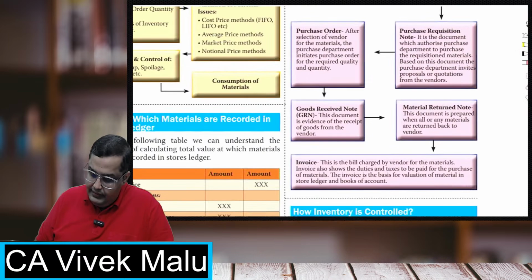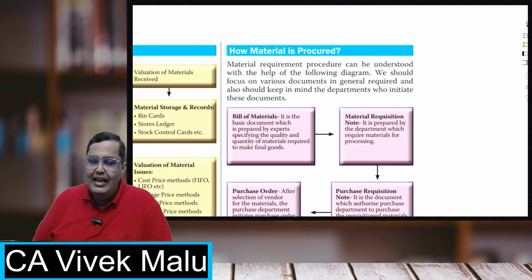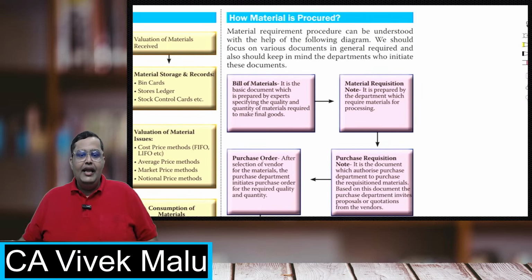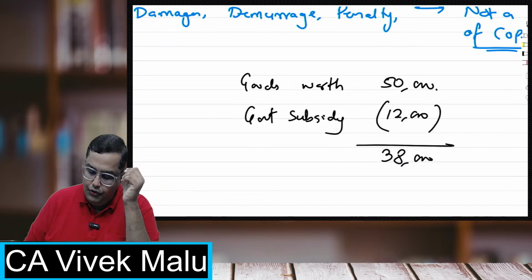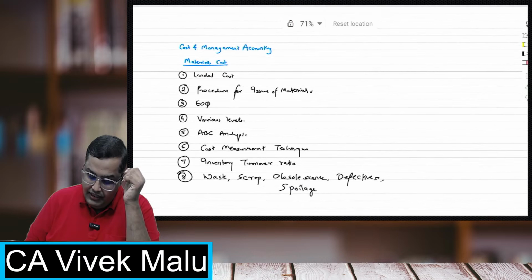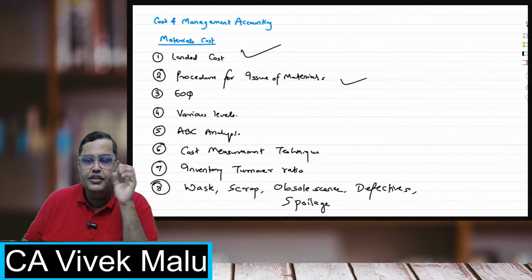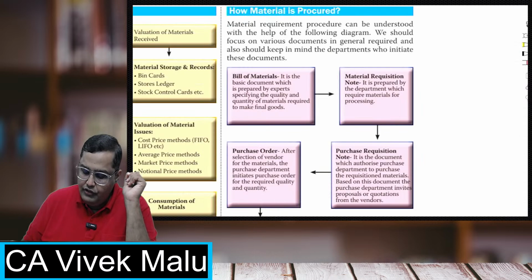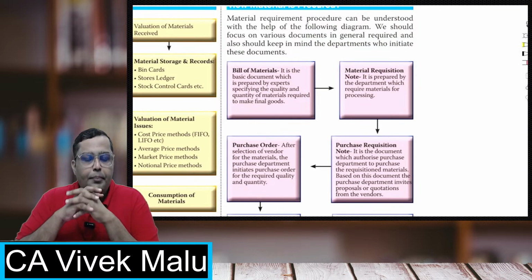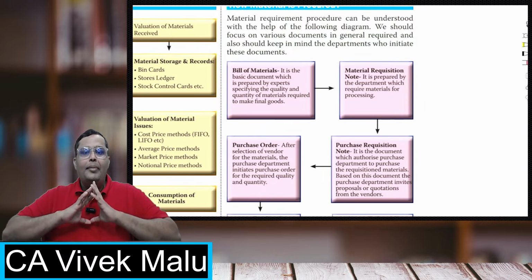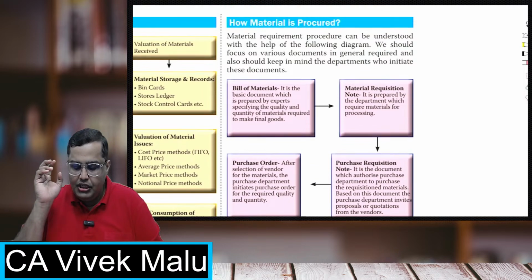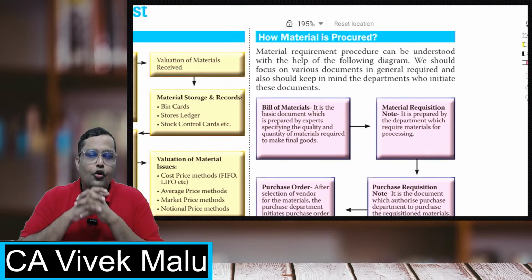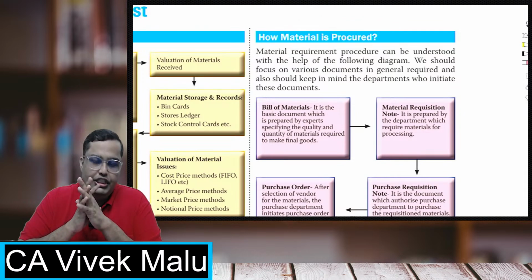Next. So this was the first topic, that was the landed cost, what you have to take and what you should not take. Now, the second topic in this chapter is the procedure for issue of materials. The first department in a factory which actually plans everything is the planning department or the engineering department.